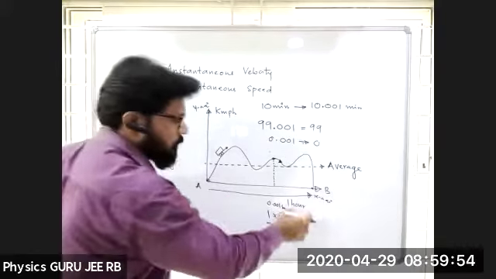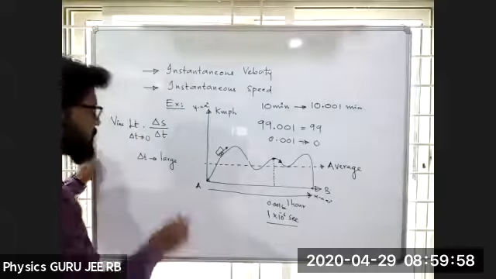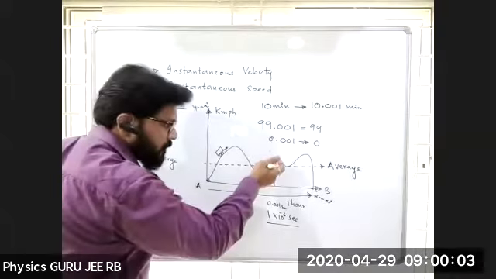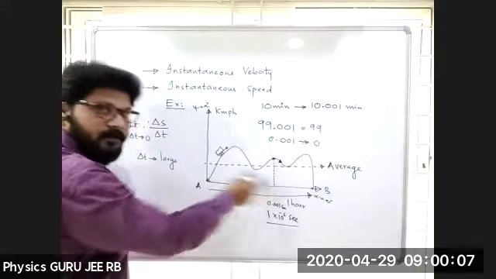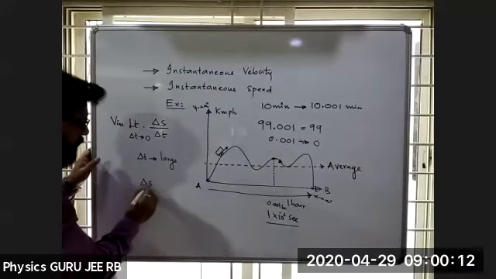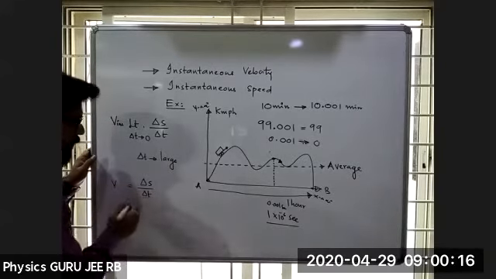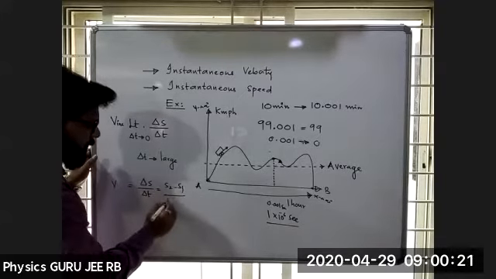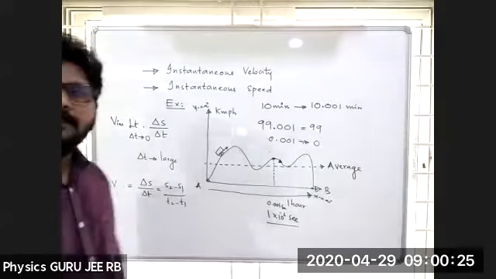In this example I took 1 hour, right? And the distance is S2 minus S1, the displacement minus initial displacement. Delta S by delta T is nothing but velocity, which is S2 minus S1 by T2 minus T1.